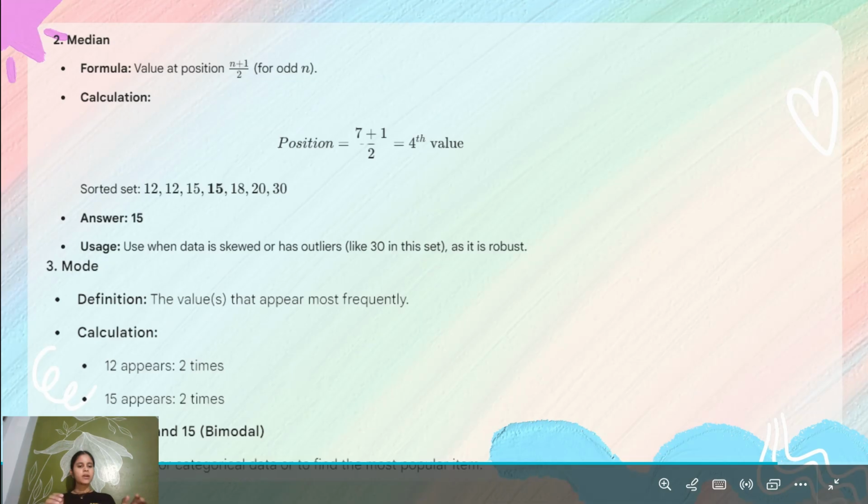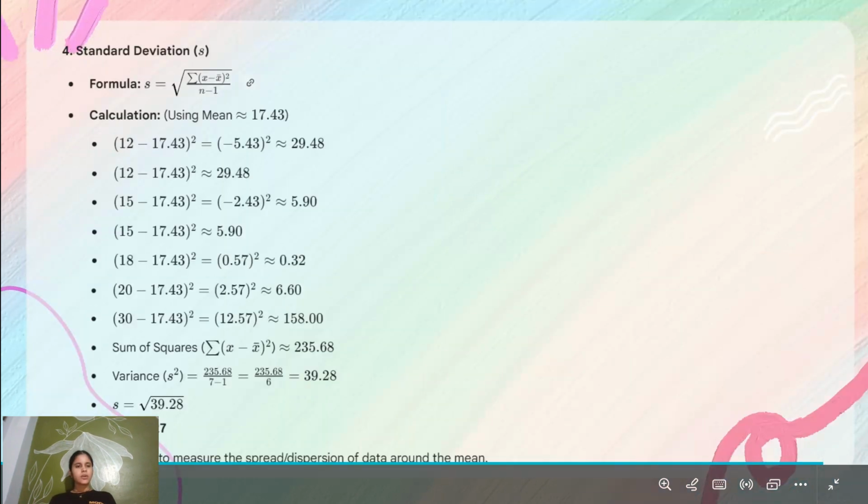And the third one is mode, the value that appears most frequently. So we can see in the dataset that 12 and 15 appear two times, so it is bimodal, and the mode of this dataset is 12 and 15. The mode is used for categorical data and to find the most popular item. Okay, for standard deviation, the formula is on the screen, and you calculate the standard deviation by using the mean. On the screen, the correct answer is 6.27, and it is used as a measure of spread.